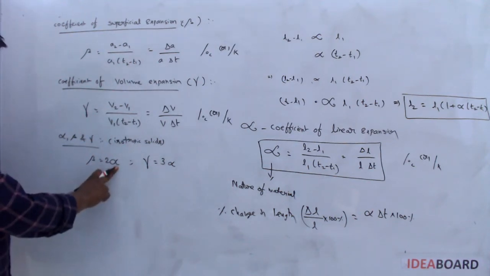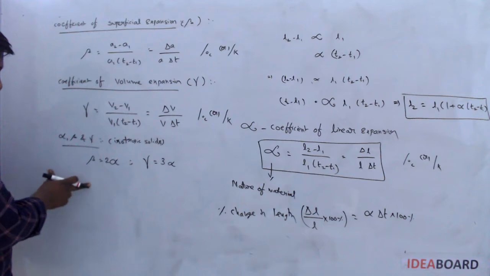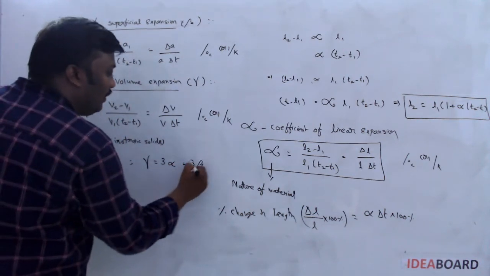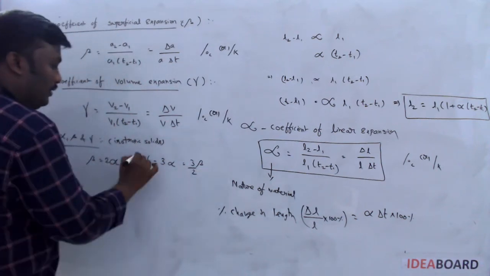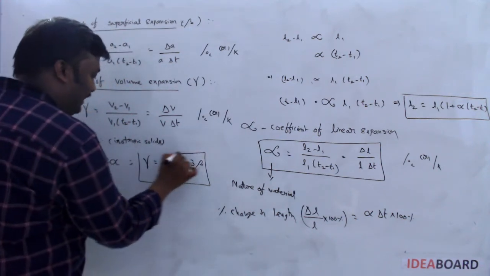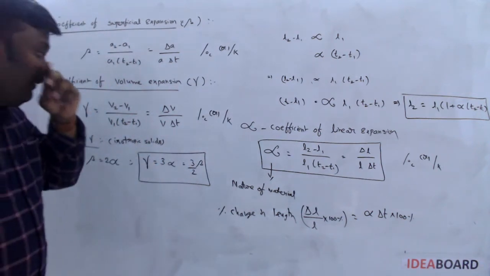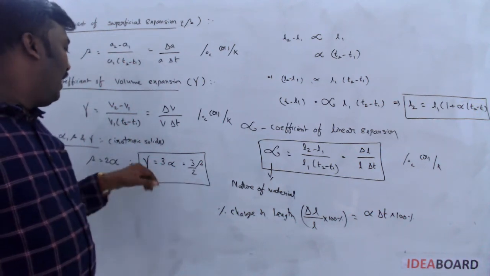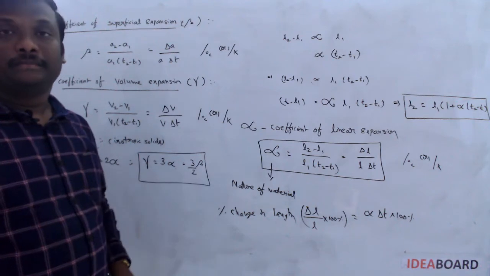Then what is the value of alpha here? Alpha is equal to beta by 2. So instead of alpha, beta by 2. You can use this relation for getting the answer between gamma and alpha or gamma and beta.